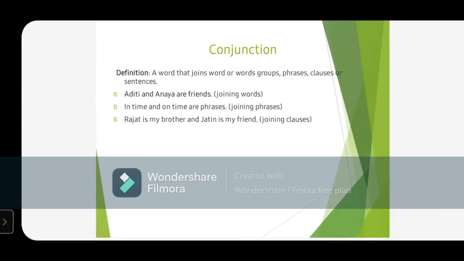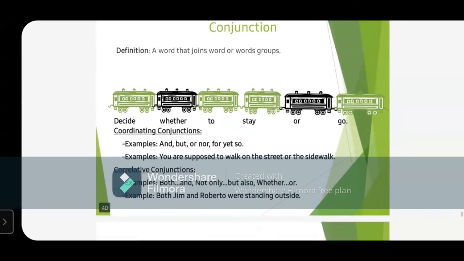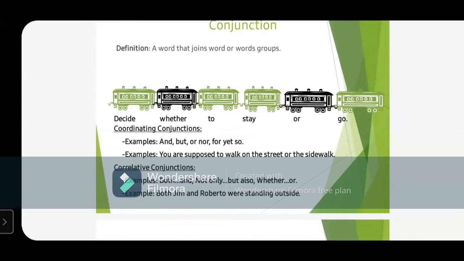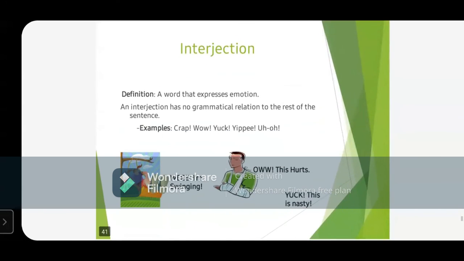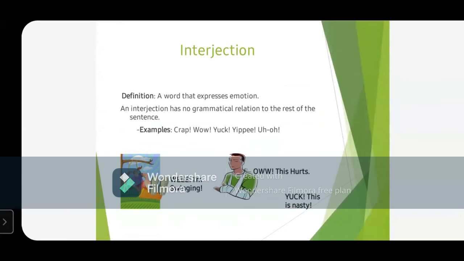So we are going to study all the parts of conjunction. You can see here, we are going to have coordinative conjunctions, which carry the FANBOYS rule. Then we have correlative conjunctions, which are always there in pair. And then we have our third one, subordinating conjunctions, which are used with complex sentences. And the last but not the least, interjection, which expresses a sudden emotion.